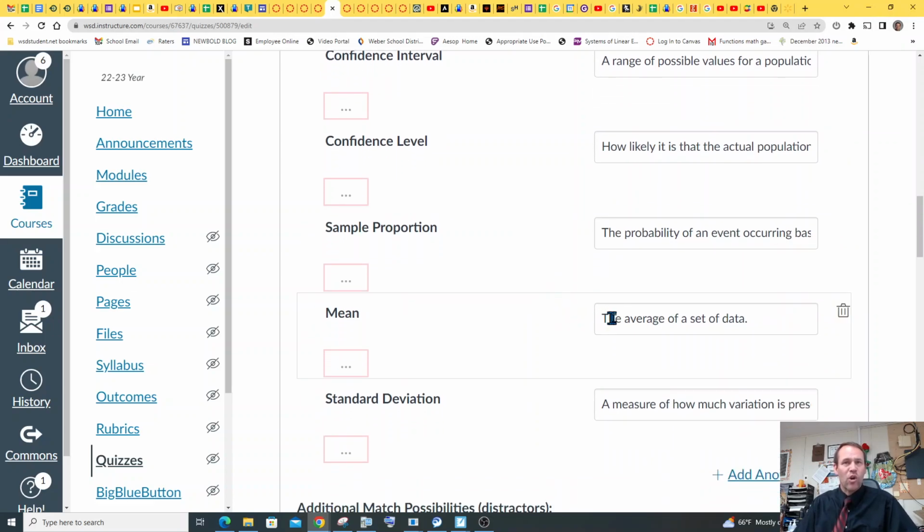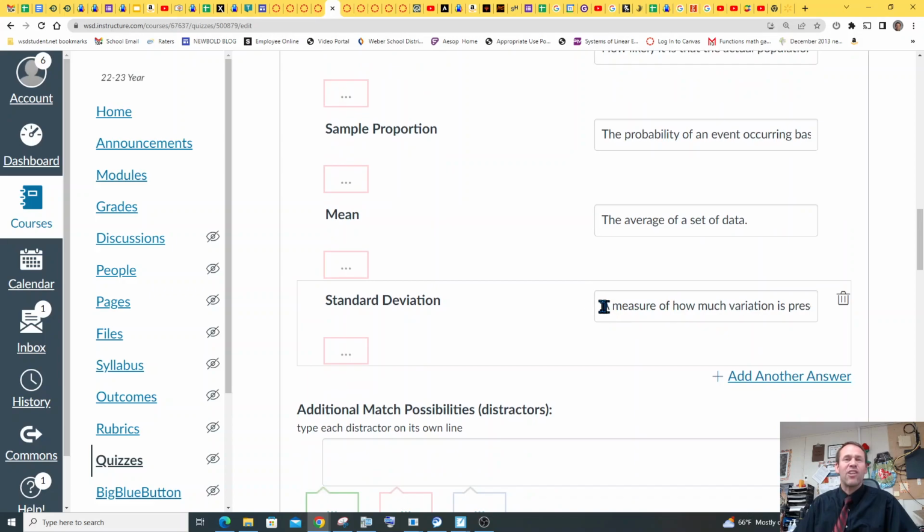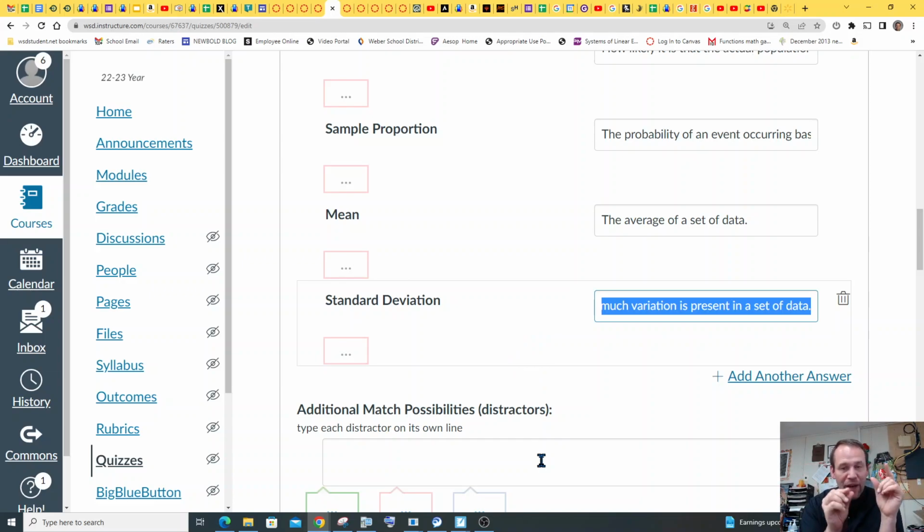Okay, the mean, of course, you already know, is the average of a set of data. And the standard deviation is a measure of how much variation is present in a set of data. So standard deviation, I like to say it this way: you take all your data, find the average, and then you calculate the average distance. So you find all the distances to all your data, and then you find the average of those distances. Some of the distances will be negative, some will be positive. Because of the negative distances, we have to square them all, and then at the end, square root it. So if you see that standard deviation formula, that's why.